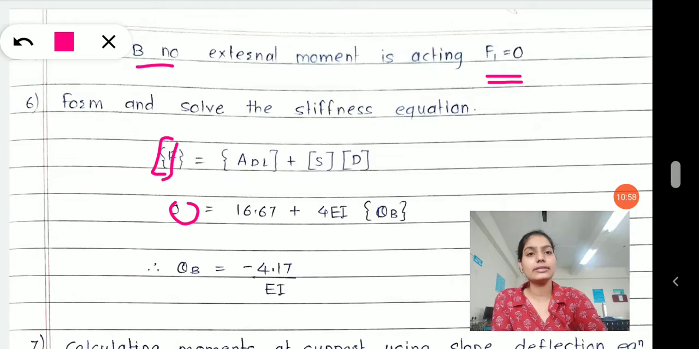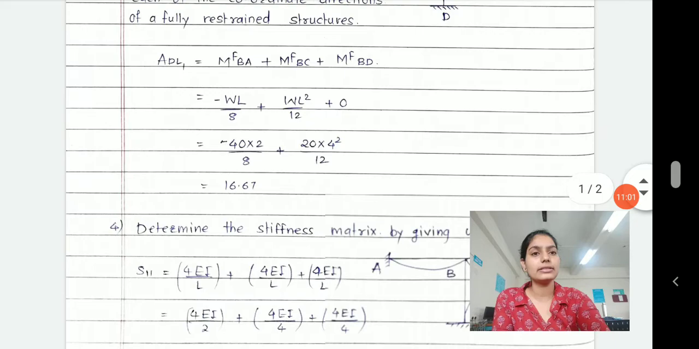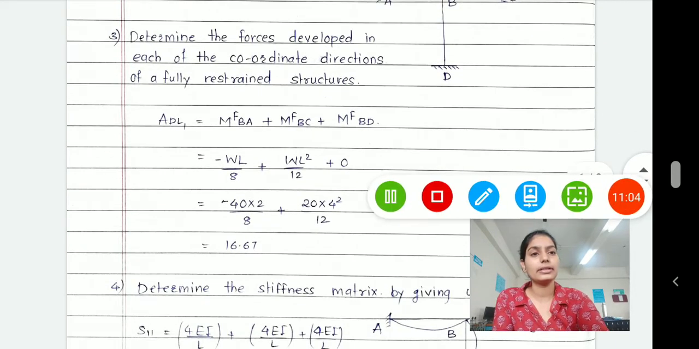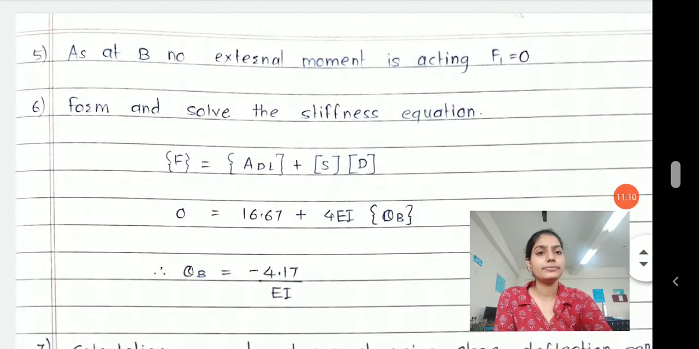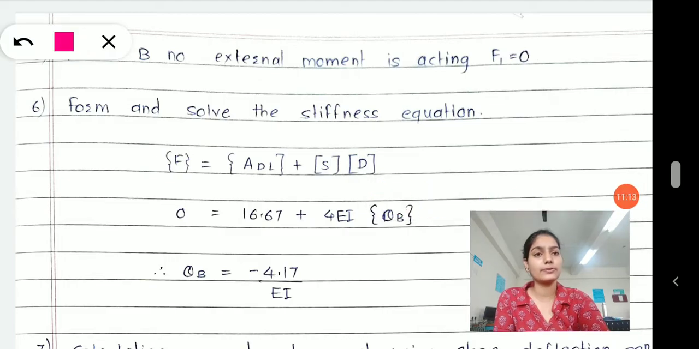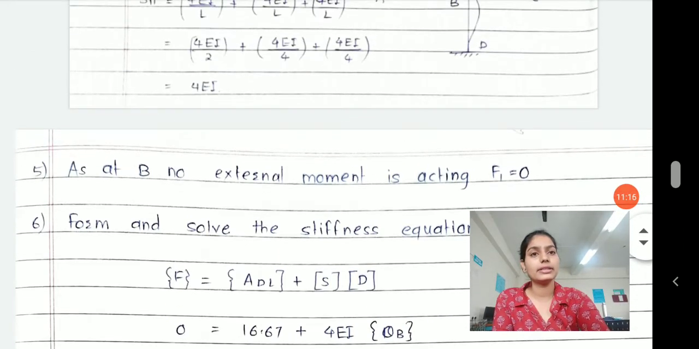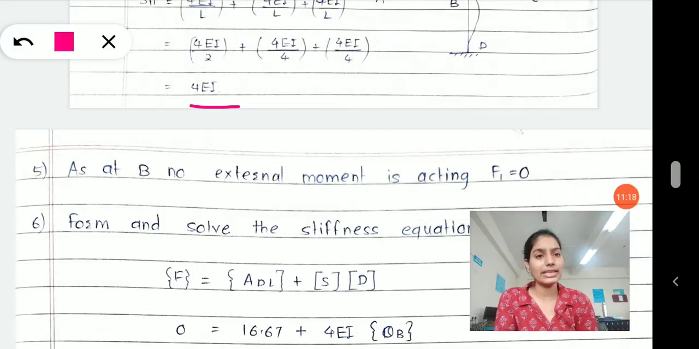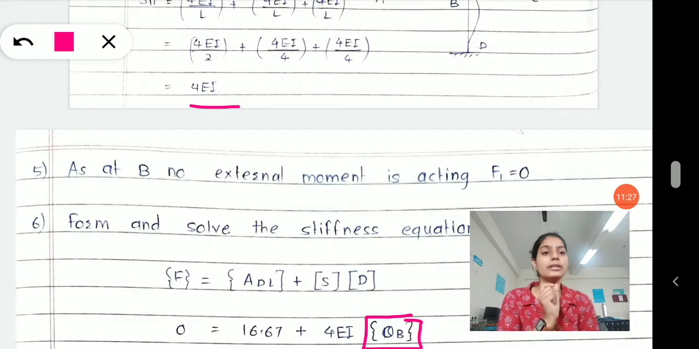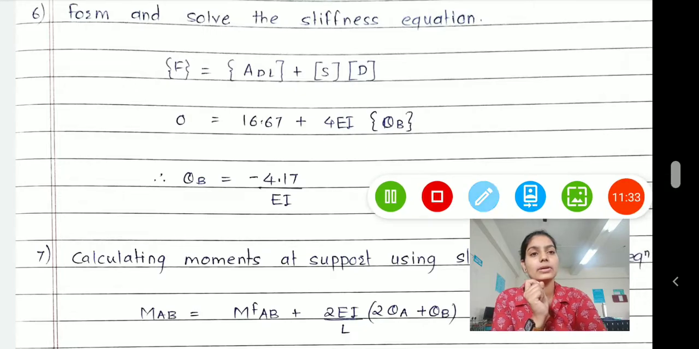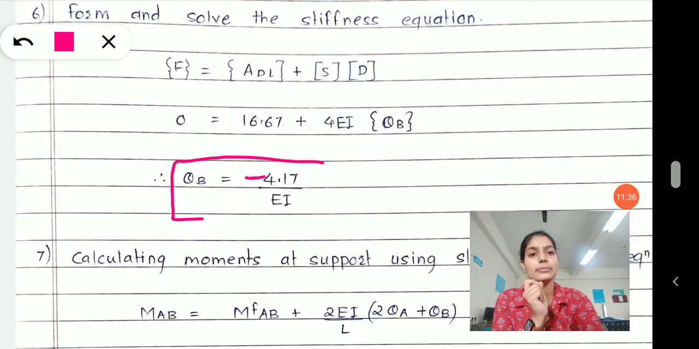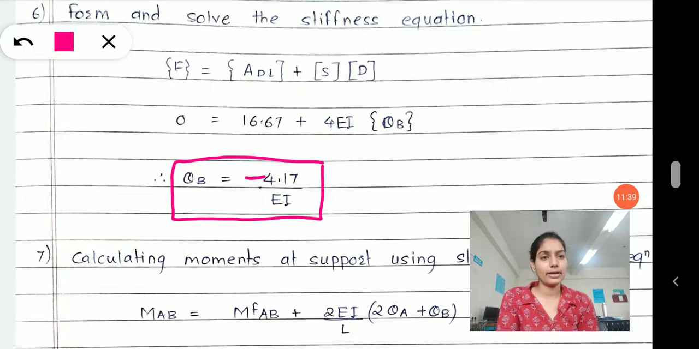ADL1, we have calculated earlier, that value is 16.67, and we have a stiffness matrix value which is 4 EI. The stiffness matrix value is 4 EI, and D is theta B. D is the displacement matrix. The displacement matrix talks about the unknown displacement in your system, and that is theta B. Therefore theta B is equal to minus 16.67 divided by 4 EI, which is minus 4.17 divided by EI.